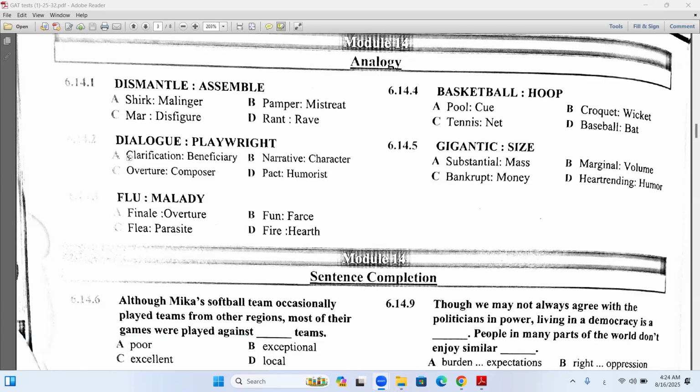Good. A playwright, but from the right to the left here. Number two, a dialogue can be written by a playwright, like an overture composer. Yeah, overture. What is an overture? This is the introductory piece of music. When we have a concert or something, we have an introductory piece of music. So here a composer can write this piece of music, compose it, like a playwright. And good job that you follow the same order. This is a person, this is a person. This is what he does, this is what he does.